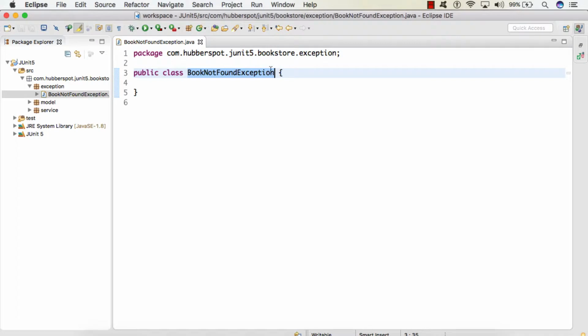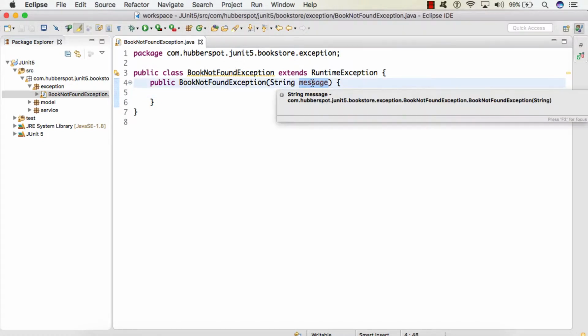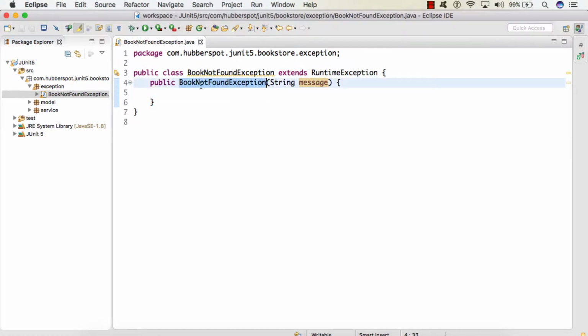So here BookNotFoundException will extend RuntimeException. Into this BookNotFoundException class, I will create one constructor which takes in a message that we want to throw whenever this exception comes.